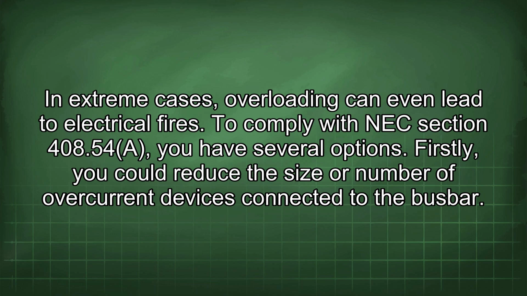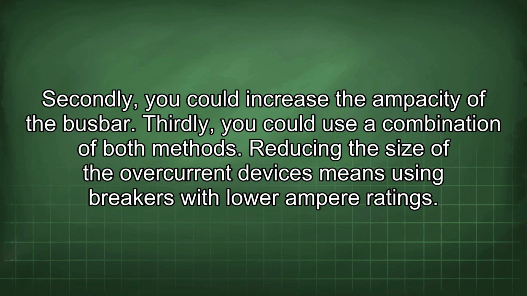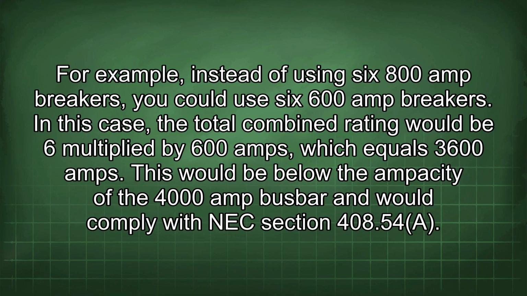To comply with NEC section 408.54(A), you have several options. Firstly, you could reduce the size or number of overcurrent devices connected to the busbar. Secondly, you could increase the ampacity of the busbar. Thirdly, you could use a combination of both methods. Reducing the size of the overcurrent devices means using breakers with lower ampere ratings. For example, instead of using 6 800 amp breakers, you could use 6 600 amp breakers. In this case, the total combined rating would be 6 multiplied by 600 amps, which equals 3600 amps.